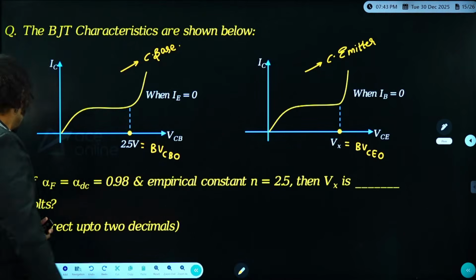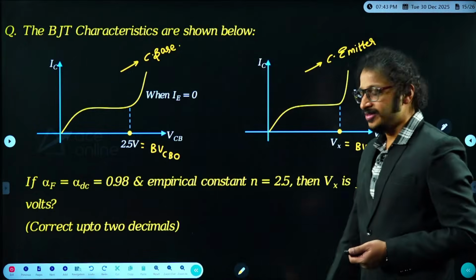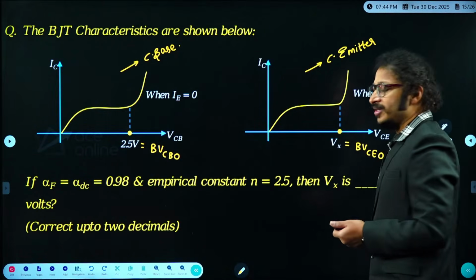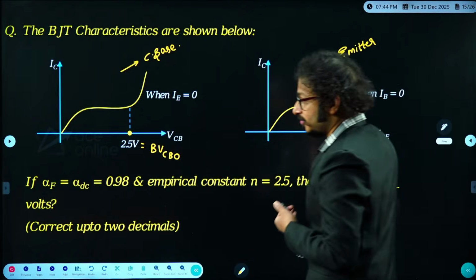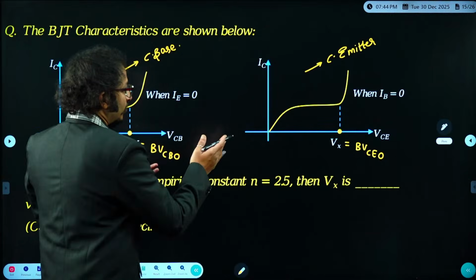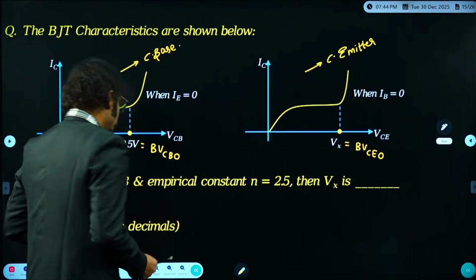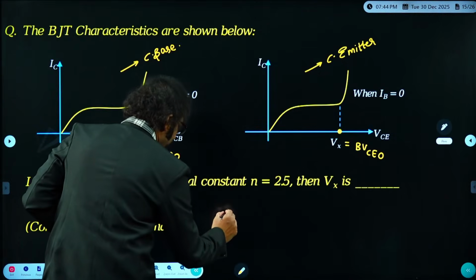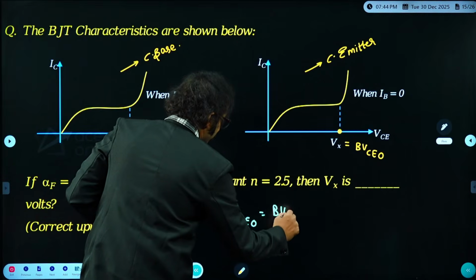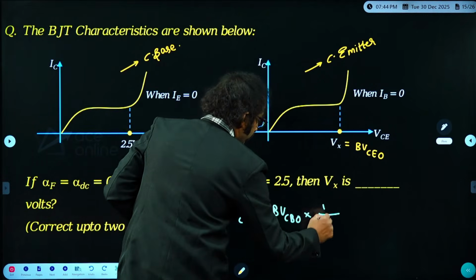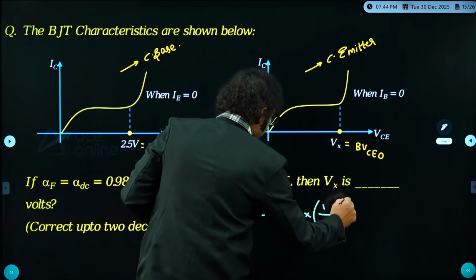Now, if alpha F is equal to alpha DC is equal to 0.98, the examiner has given, and empirical constant N is 2.5, then what is Vx? Very fine. That means the examiner is asking us to find BVCEO. BVCEO, that is what we are supposed to find. I hope you know the relation between BVCEO and BVCBO. Remember or not, dear students? BVCEO is equal to BVCBO into 1 by beta F whole power 1 by N. I hope you remember this relationship. Whole power 1 by N.